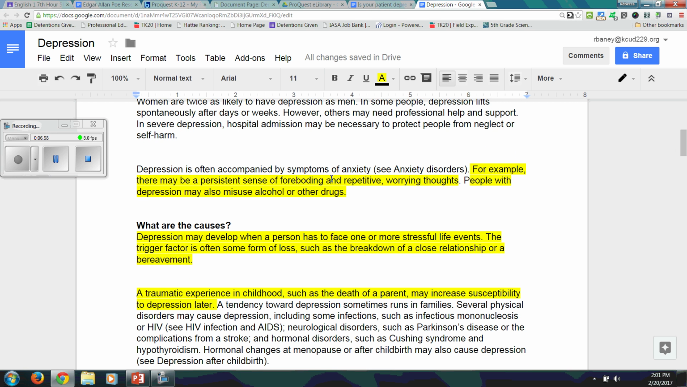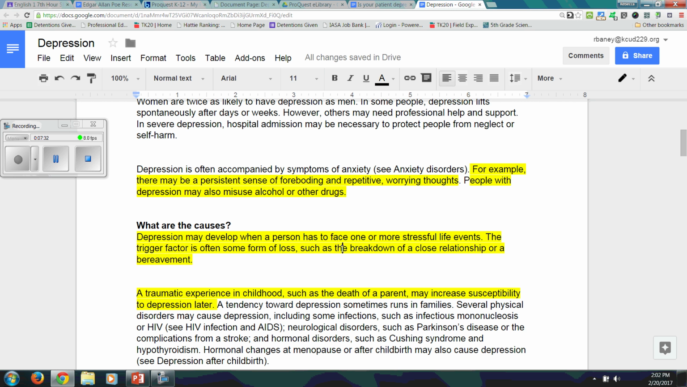It says a persistent sense of foreboding, which means a feeling that bad things are going to happen all the time, and it's repetitive thoughts. I mean, that guy thought about death a lot. So I would say that's foreboding, bad things happening, and it's repetitive because it happened in more than one story. It said that people with depression may misuse alcohol. Yeah, I believe that. The video told us a little bit about him misusing alcohol and being drunk often.